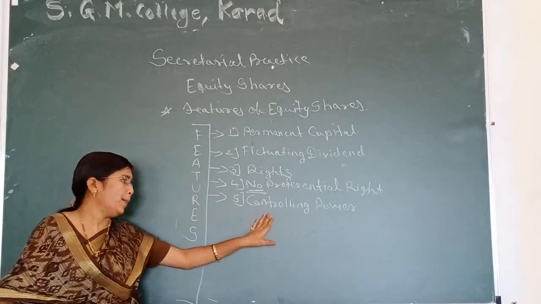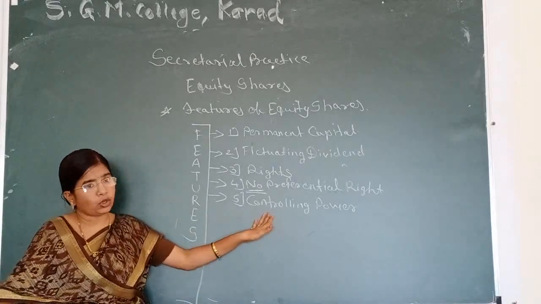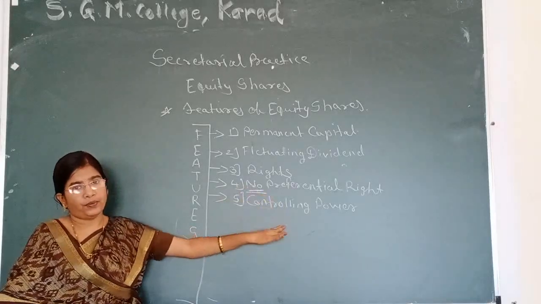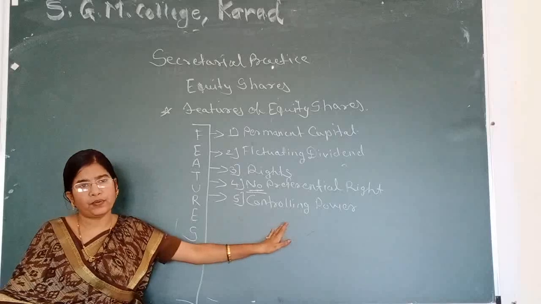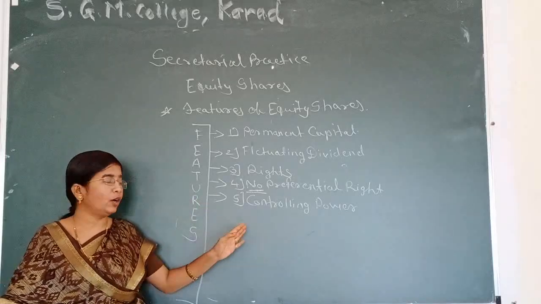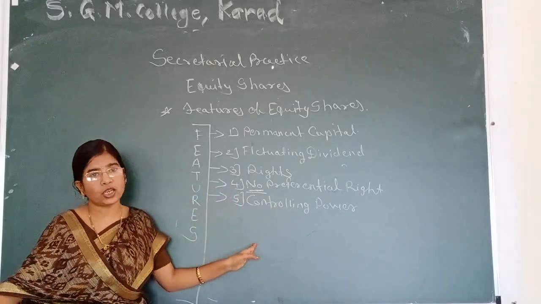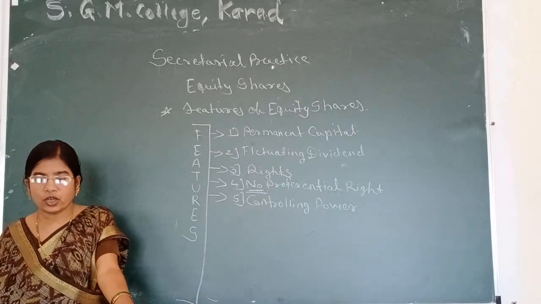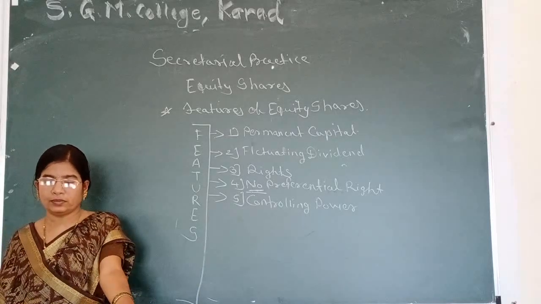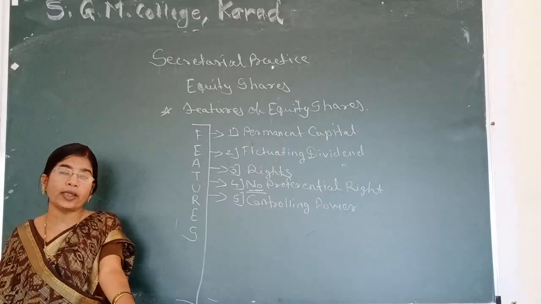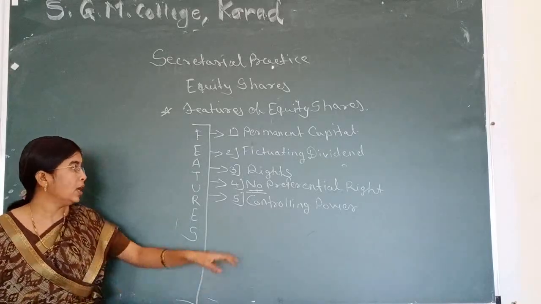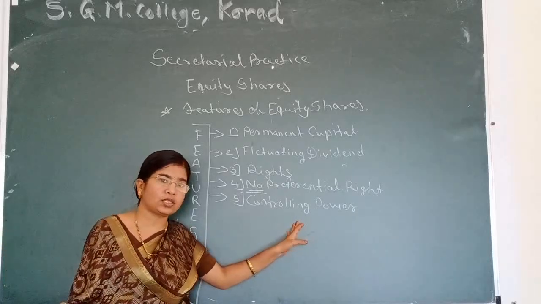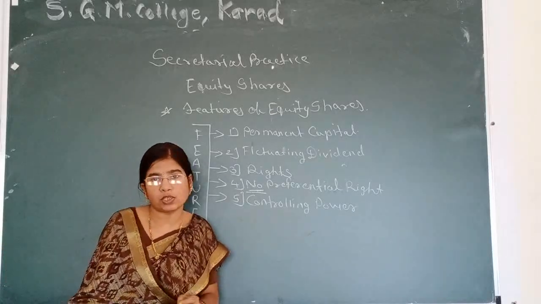Controlling power is a main feature of equity shares. Because of this feature, equity shares are separate from preference shares. Preference shareholders do not have controlling powers. Only equity shareholders have controlling powers. How is it possible? Because they enjoy exclusive voting rights. Because of getting voting rights, equity shareholders get controlling power. How is it possible?